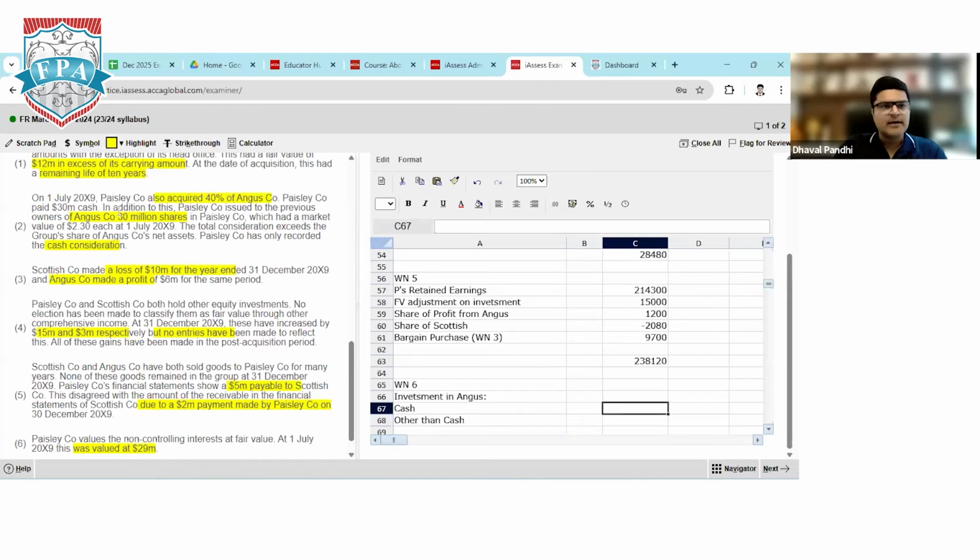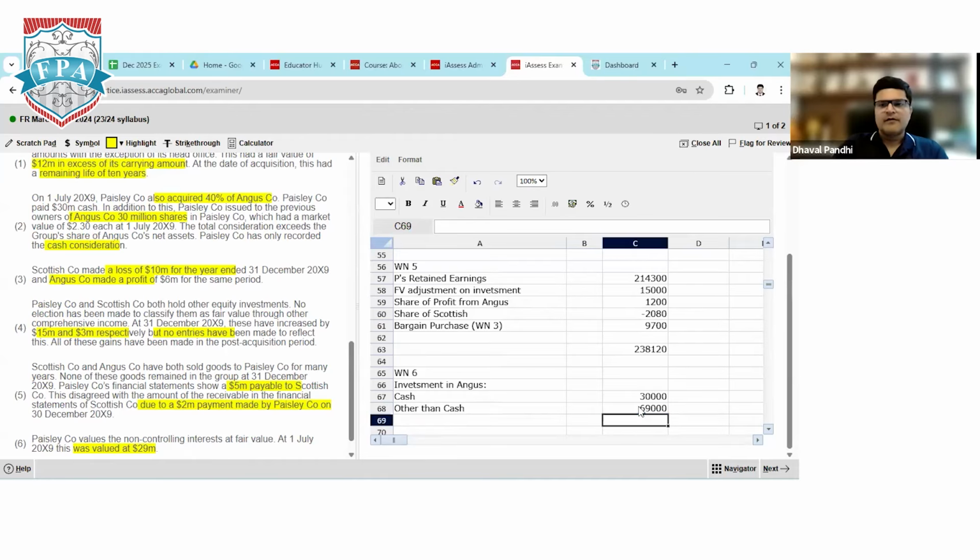Second one, on 1st July, P acquired 40% of A by paying 30 million in cash. In addition, we are offering 30 million shares at $2.30 each. So we are paying 30 million in cash. So cash amount will be 30,000 plus we are giving shares 30 millions into 2.3, which comes to 69,000, plus share of profit from Angus.